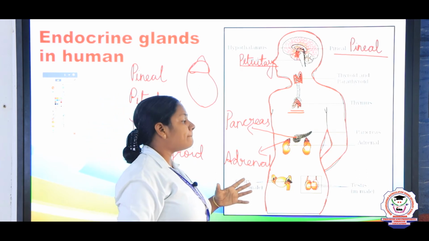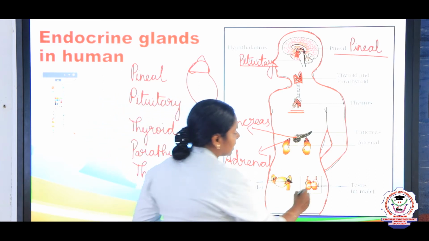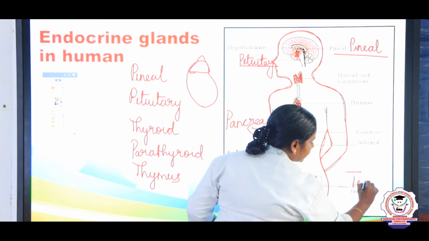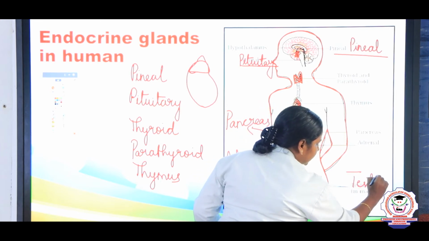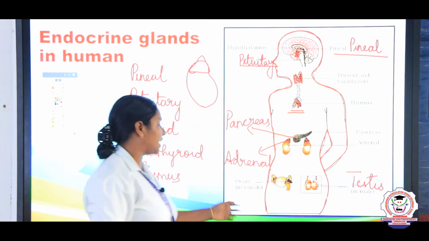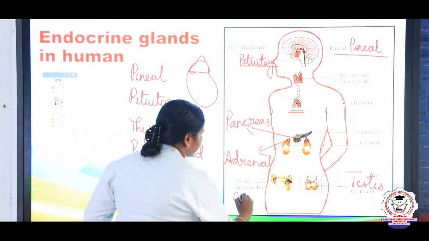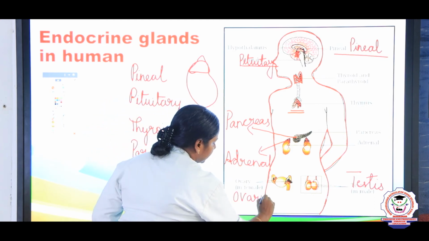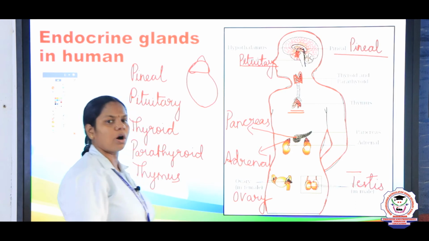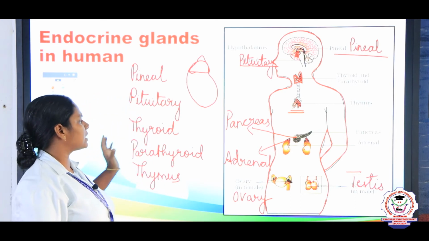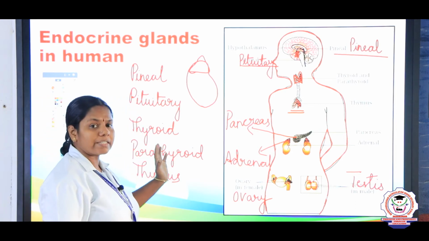Next, in the males, testes, which is responsible for the secretion of testosterone, and in the female, ovaries, which is responsible for secreting estrogen, progesterone, hormones, etc. Right? So these are all the endocrine glands present in humans.